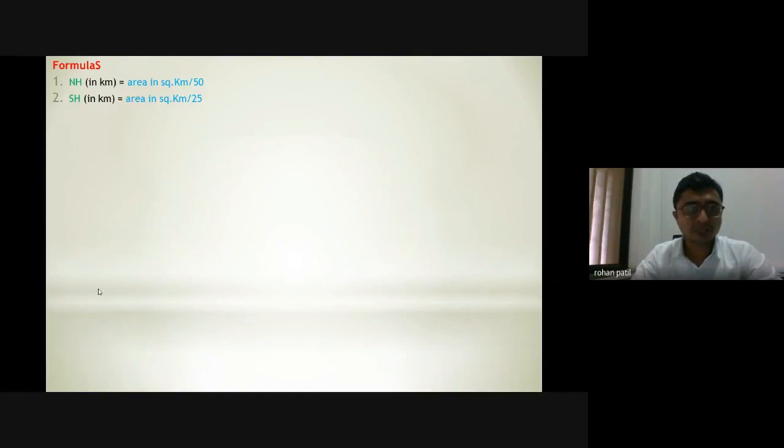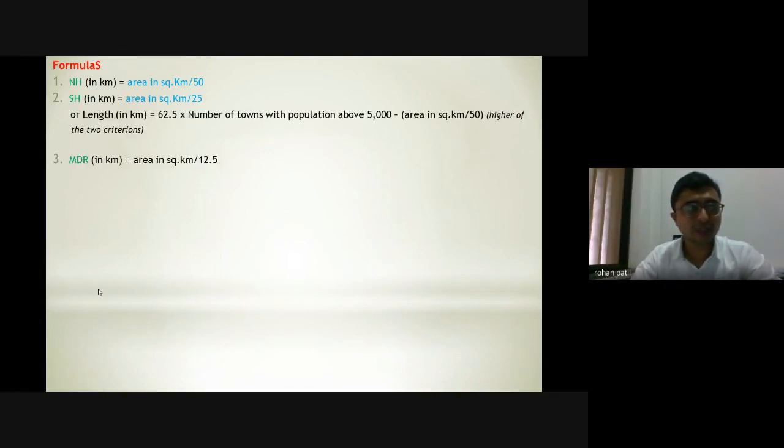These are a variety of formulas, again an interesting topic to deal with, and you will be asked questions on these formulas. For national highway, the formula is area in square kilometers divided by 50. The area we consider is the area of that particular region. Dividing it by 50, we get the length of national highway. For state highway, it is area in square kilometers divided by 25, or length in kilometers equal to 62.5 times the number of towns with population above 5,000 minus area in square kilometers divided by 50.